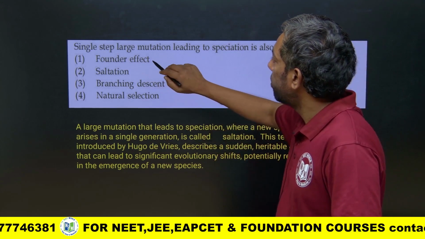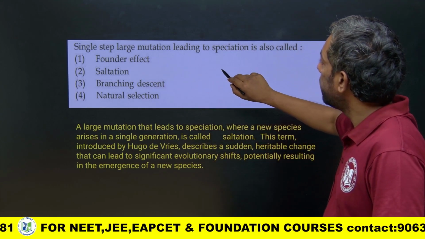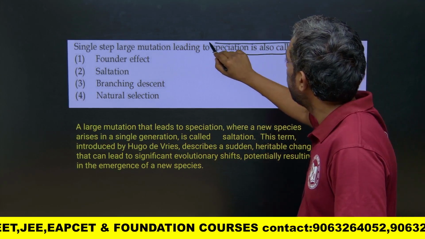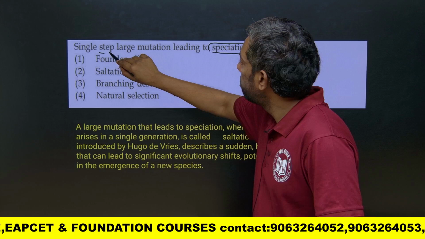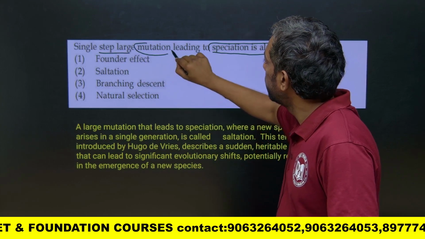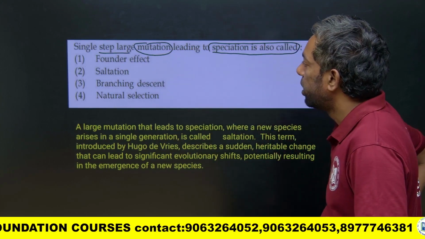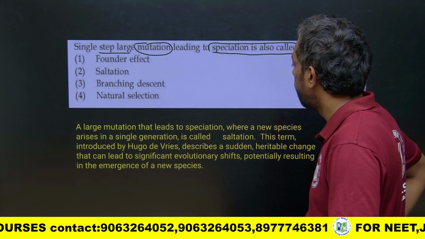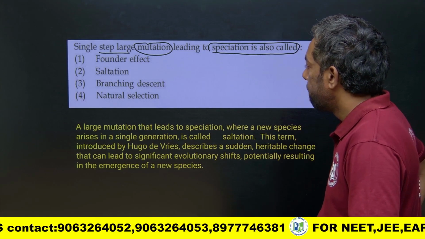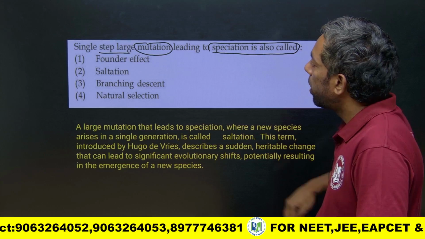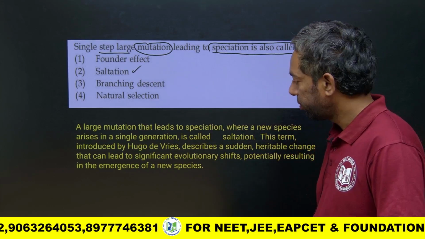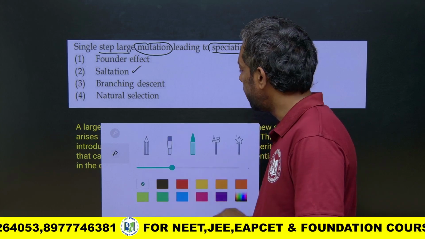A single step large mutation leading to speciation is also called a single step mutation. The answer is saltation. What is saltation?